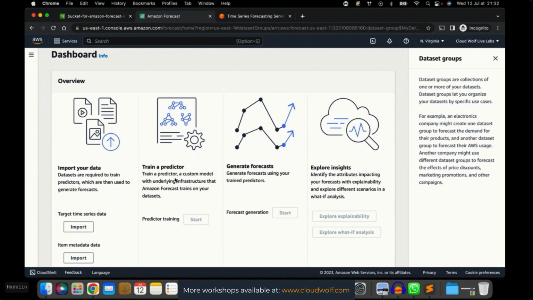Then once the predictor is trained, the next step will be to generate the forecasts. That's still part of the dataset group. And then we can explore some insights by exploring the explainability, but I will tell you a few more words about this when we reach a further step in this live lab. So basically, that's the dataset group. All this dashboard is the dataset group, and the first step is to import the target time series data. So let's do this. Let's click Import here.